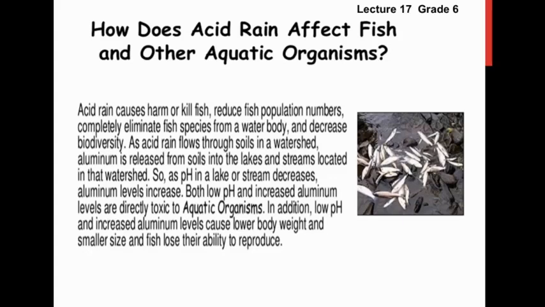Both low pH and increased aluminium levels are directly toxic to aquatic organisms. In addition, low pH and increased aluminium level cause lower body weight and smaller size, and fish lose their ability to reproduce.